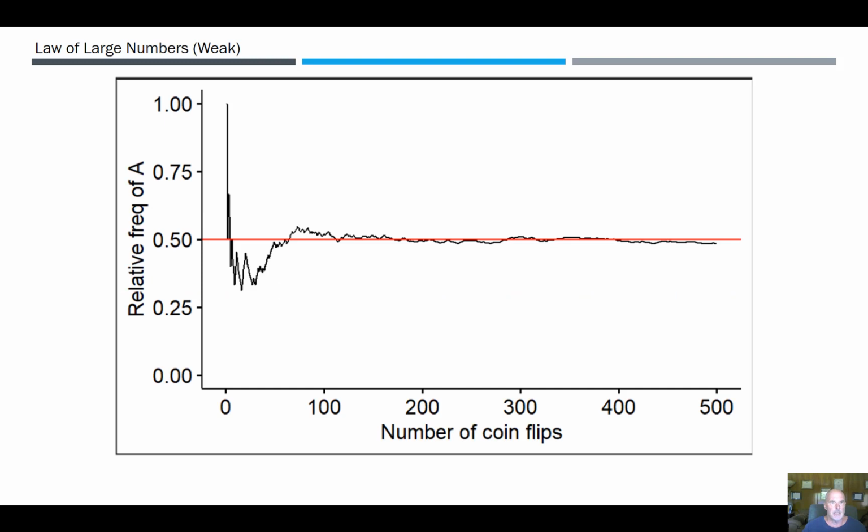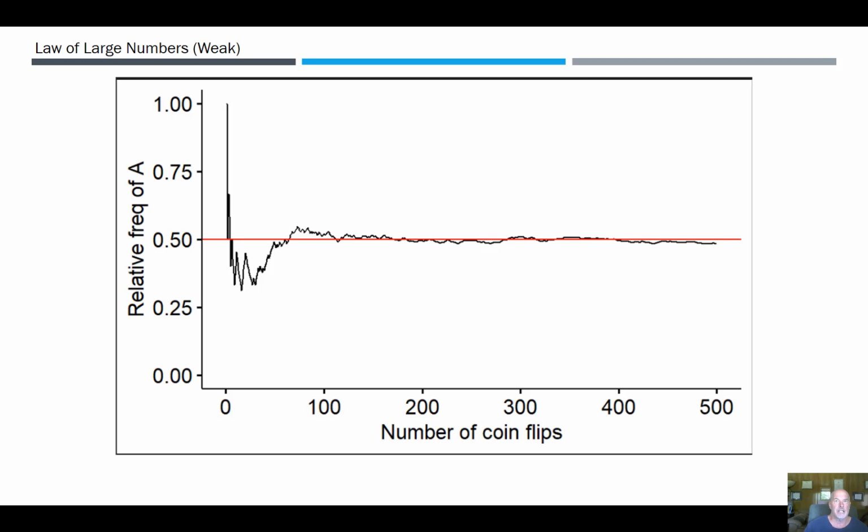And so this is an example of statistical regularity, and this is the law of large numbers, where we have a number of coin flips. If we flip enough coins, we have 500 here. In the beginning, if you look at the percentage of heads, the first flip is going to be 1 or 0, right? We're either going to have a heads or a tails.